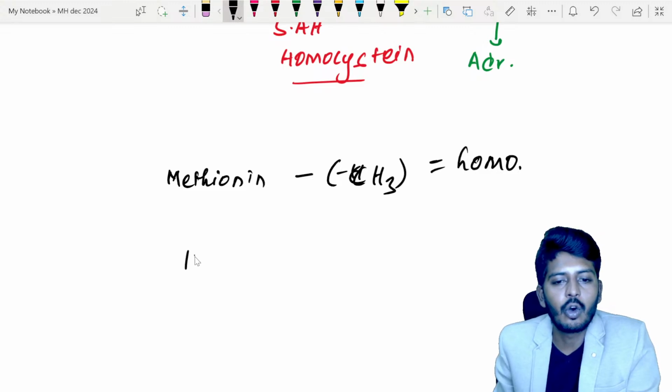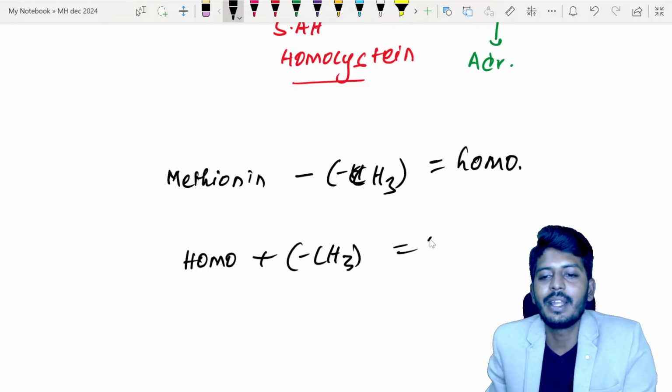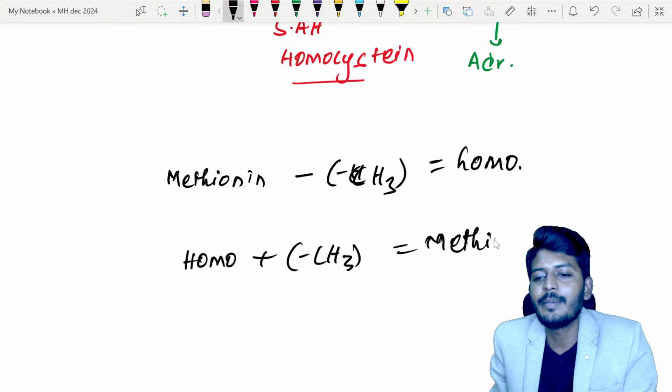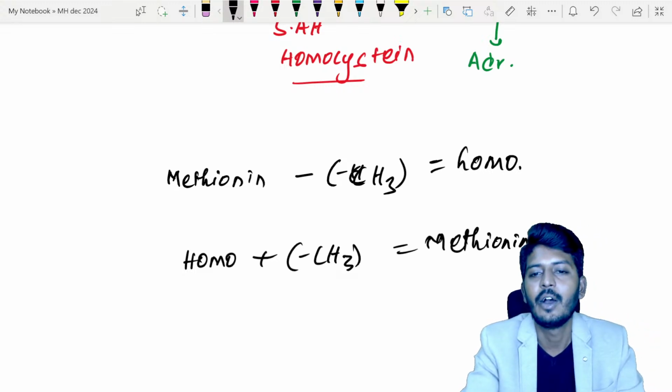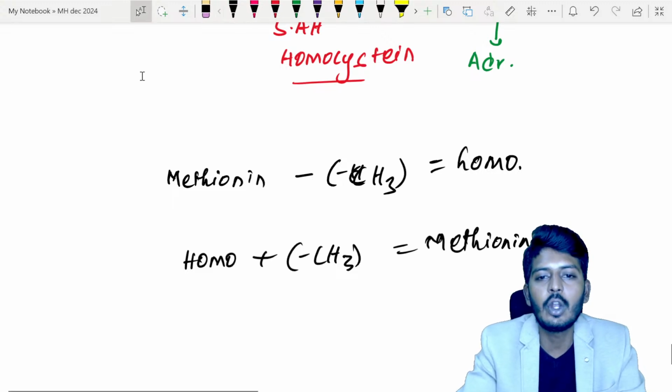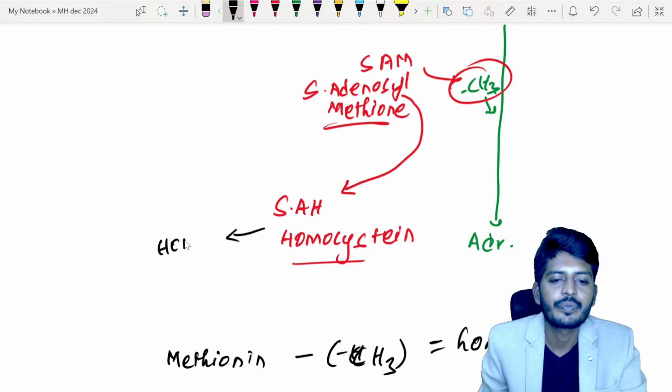For example, take homocysteine and add a CH3 group, and automatically it is methionine. So the difference between methionine and homocysteine is one methyl group. That's it. Now this S-adenosyl homocysteine will get converted into homocysteine.